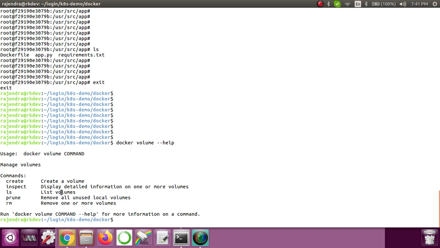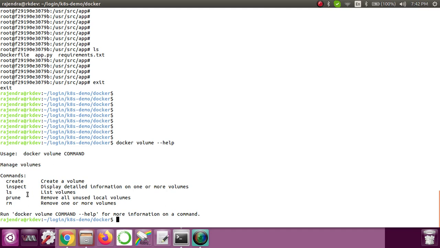The usage is the docker volume command. We have commands like create, inspect, ls, prune and rm. The create command is used to create the volume. The inspect command displays detailed information on one or more volumes. ls is for listing the volumes.